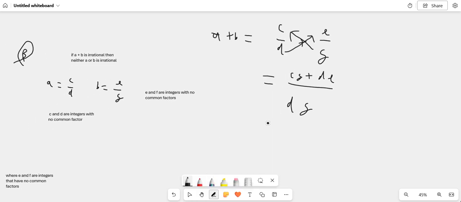And here, this is just the integer plus the integer, which is just another integer. And then we're dividing by integer times integer. So it's just integer over integer. So effectively, this is also rational. So therefore,